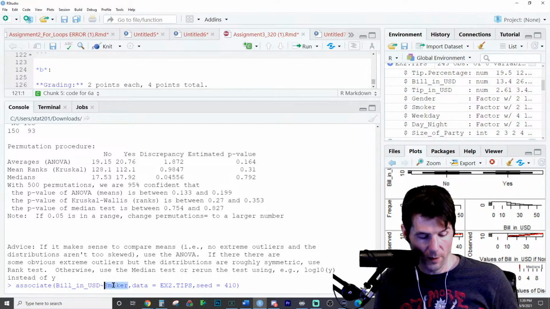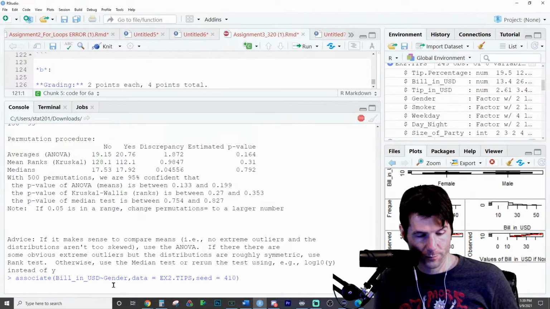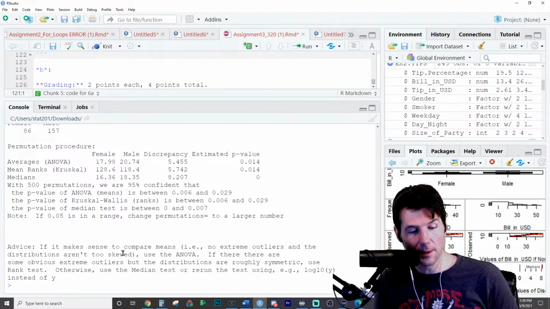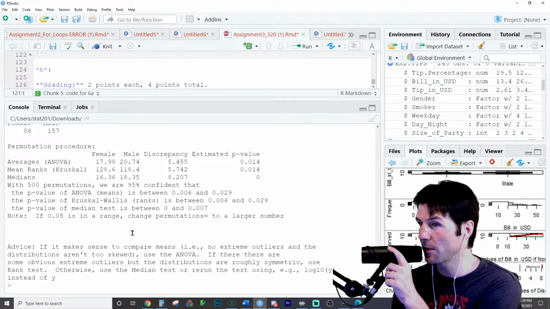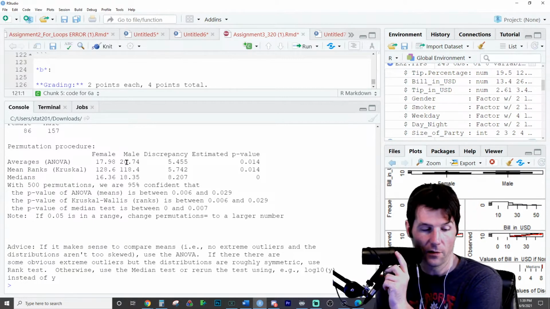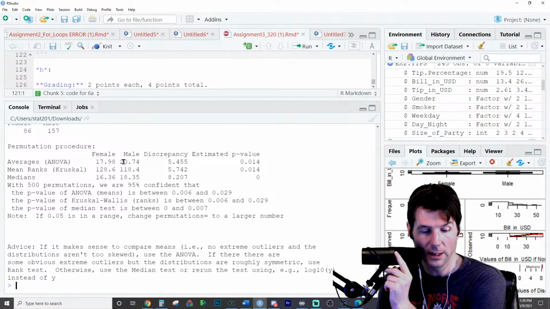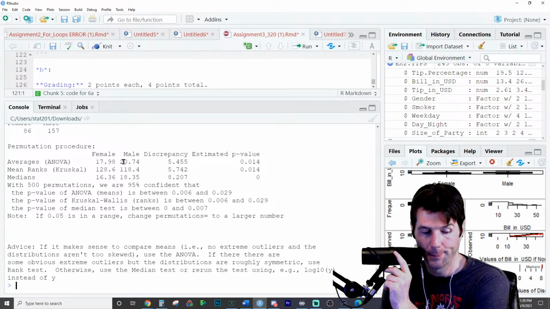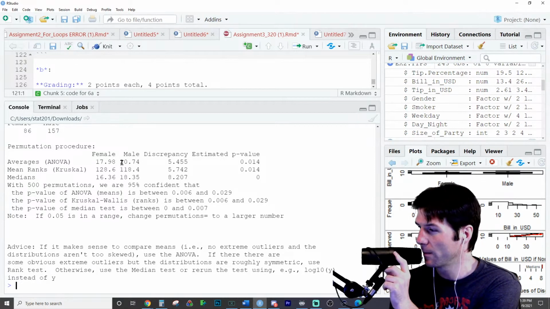Do male, female spend more? Surely. Oh, we found something. We found something. So we found that. Let's look at the difference between males and females. Quote for me the quantitative amount. We're comparing means right here.